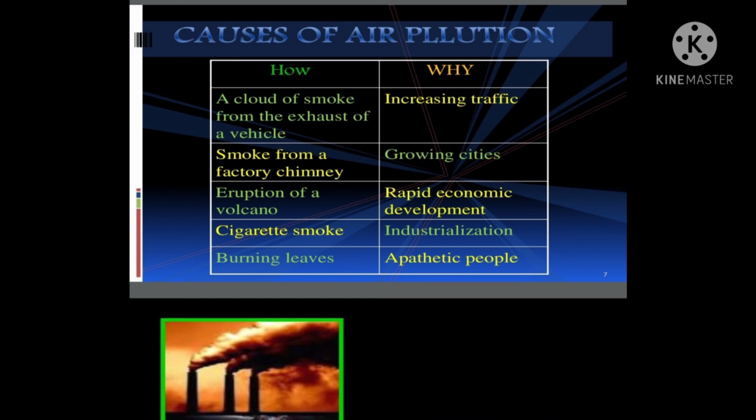Eruption of the volcano, rapid economic development. Cigarette smoke, that is industrialization. And burning, that is apathetic people. So dear student, ये जितने भी यहाँ पे आपको causes बताए गए हैं, these are the major causes because of which our air is polluted. So अगर आपको air pollution पे लिखने के लिए कहा जाए तो my dear students, you have so many things to write, you have lots of points to write about the air pollution because it is a very very wide topic. You can go for writing number of things related with this topic.